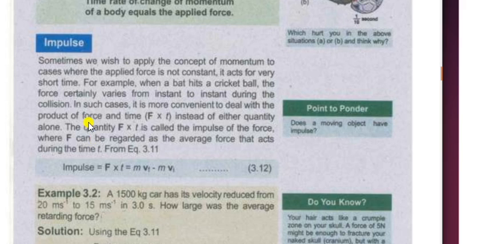So this is the definition of impulse. And the relation between impulse and linear momentum is that impulse is equal to F cross t, and this is equal to mvf minus mvi, which is the change in momentum. So this is the link between impulse and momentum.